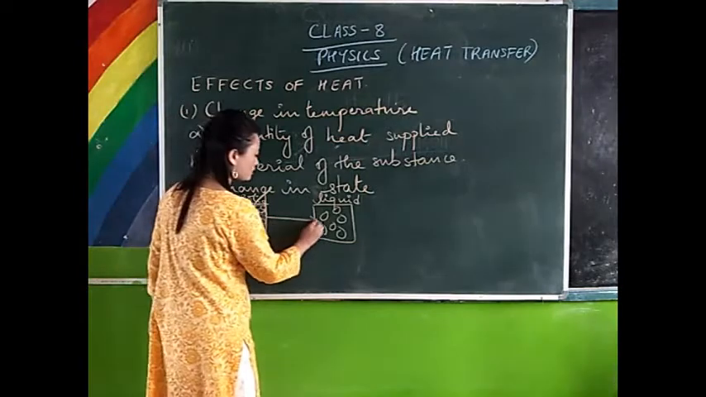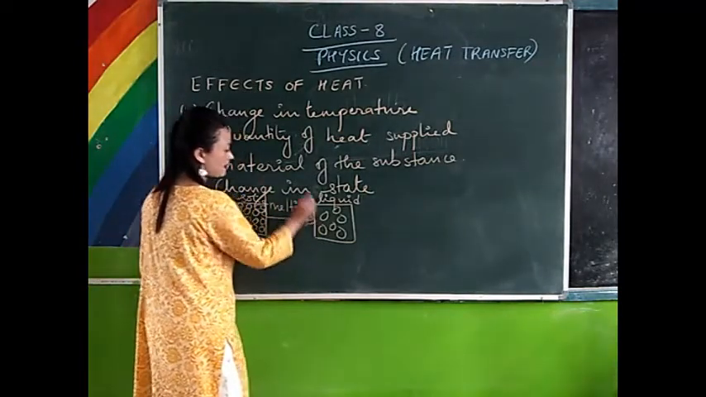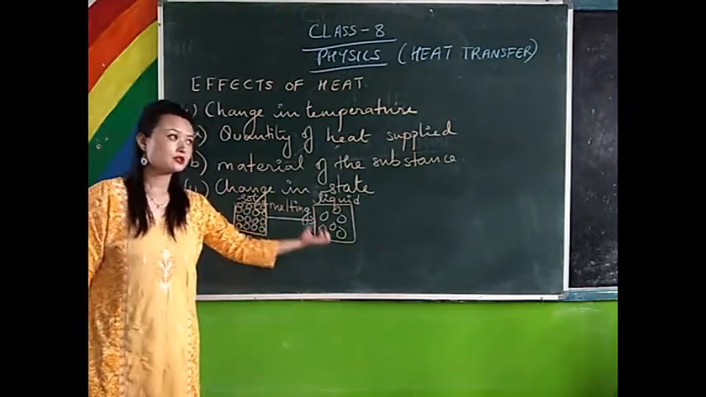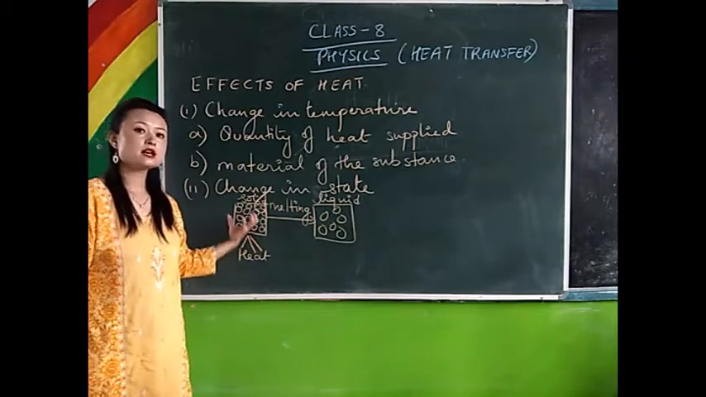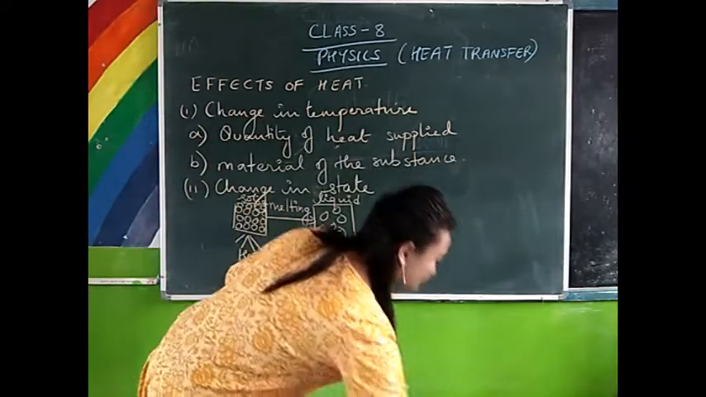Okay, so the substance has changed from solid state to liquid state. And what is this process called? This process is called melting. That means when solid changes to liquid, the process is called melting. This is when heat is supplied to solid.